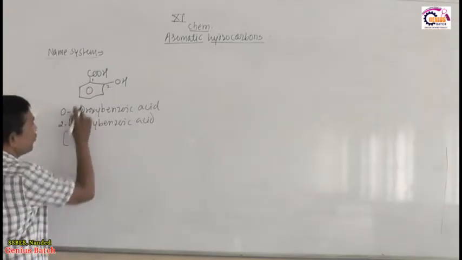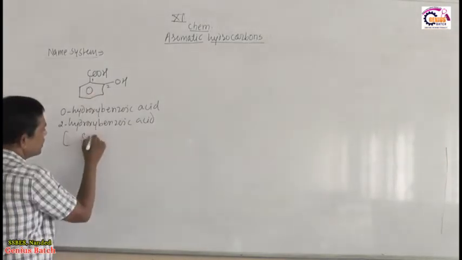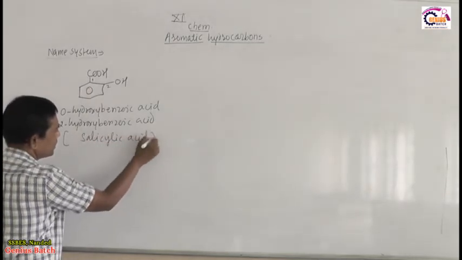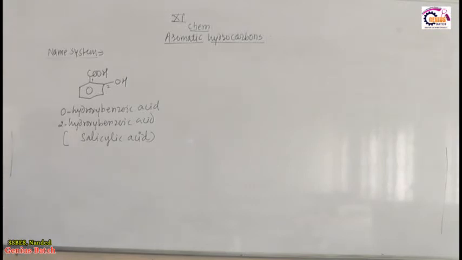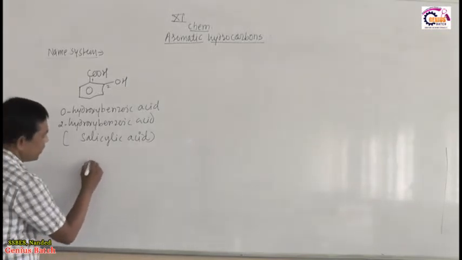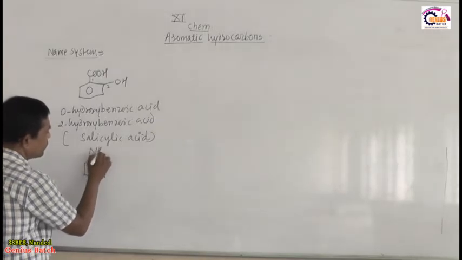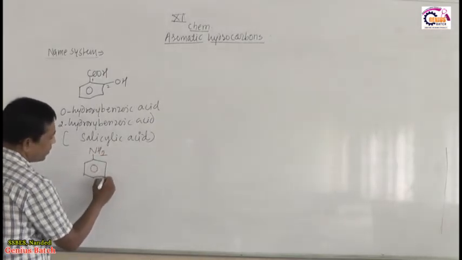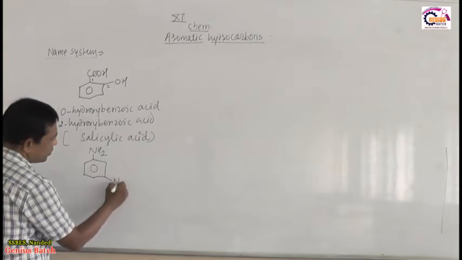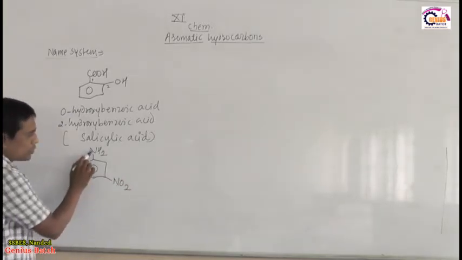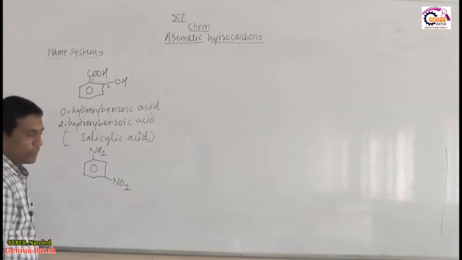There is a special name for this compound, called salicylic acid. So remember this name, salicylic acid. Then focus on the next one, also important. I already told you NH2 with benzene has the special name aniline.